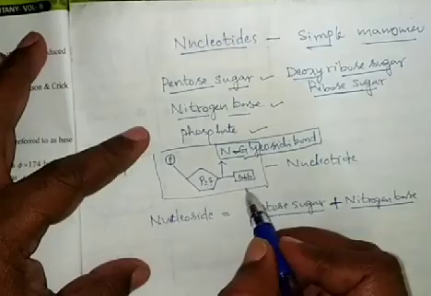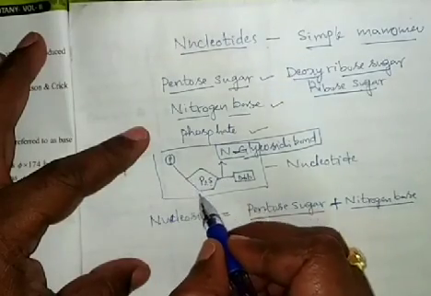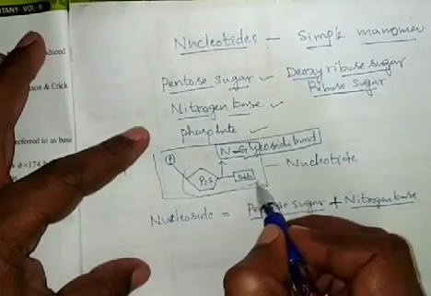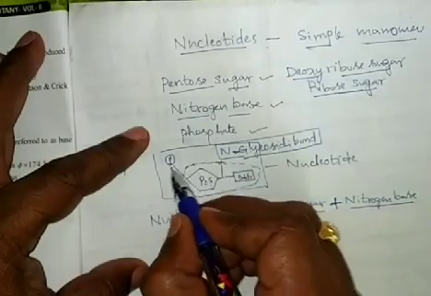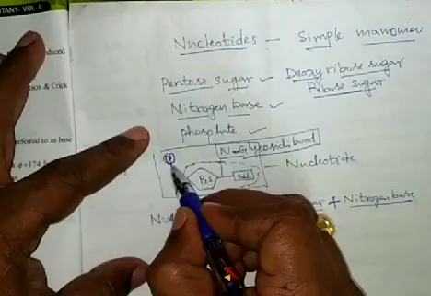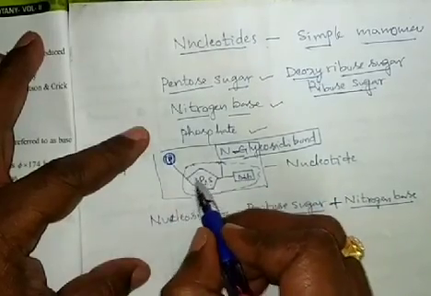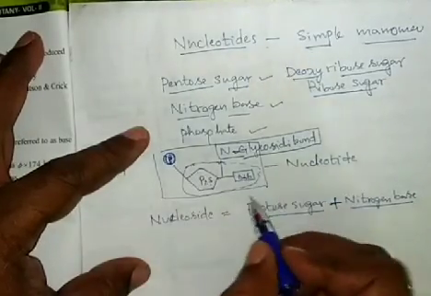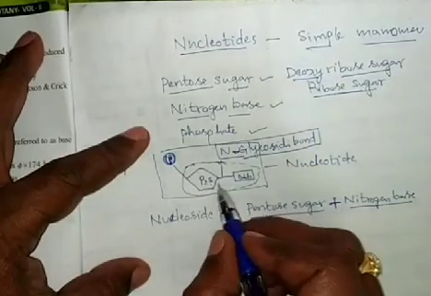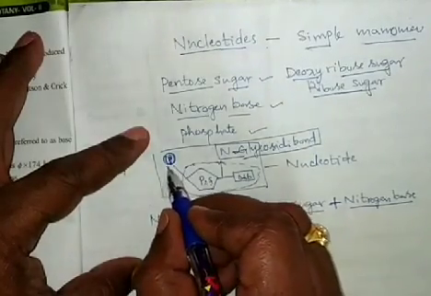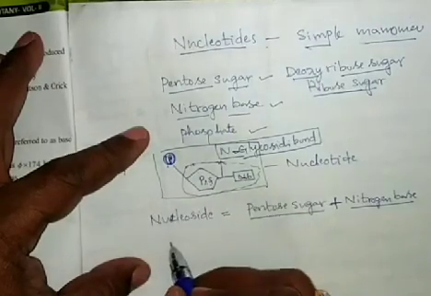Between the nucleoside and the phosphate there is a bond called an ester bond. With this ester bond, the nucleoside reacts with the phosphate and forms the nucleotide.